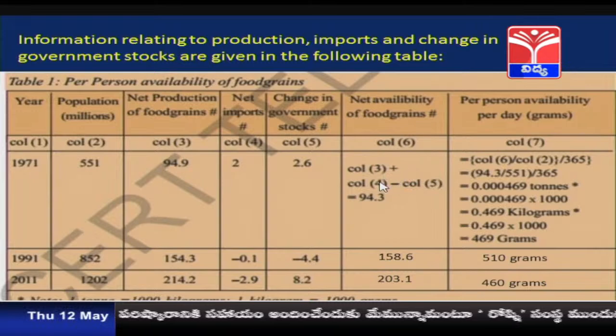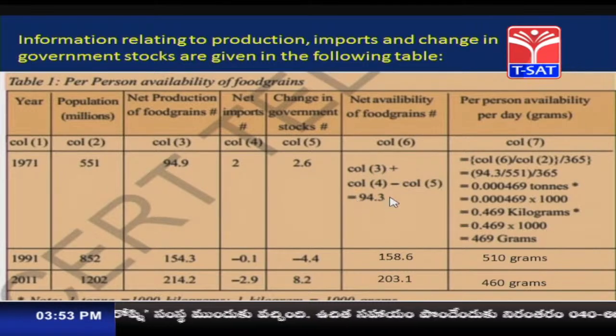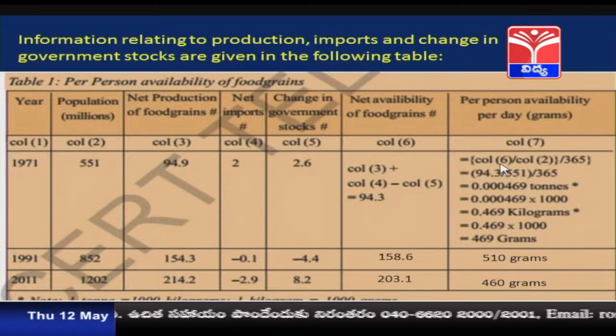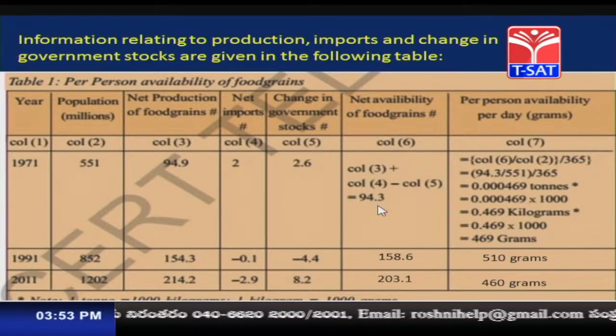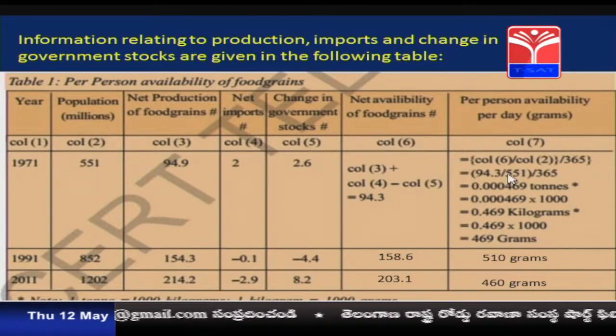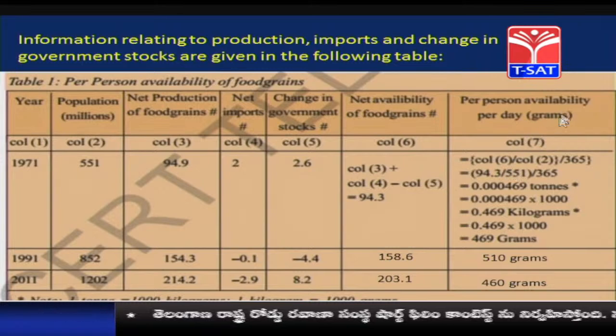So, the net availability of the food grains is 94.3 million tons, and if we divide this by the population, we will get the per person availability per day.